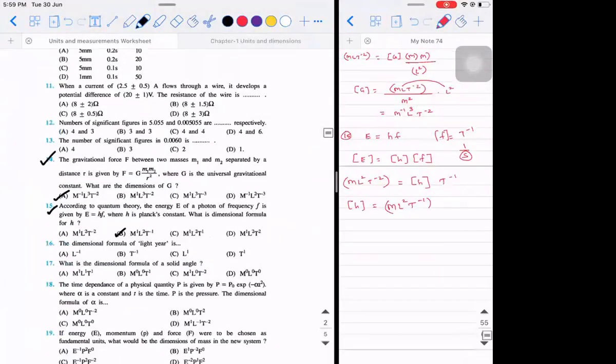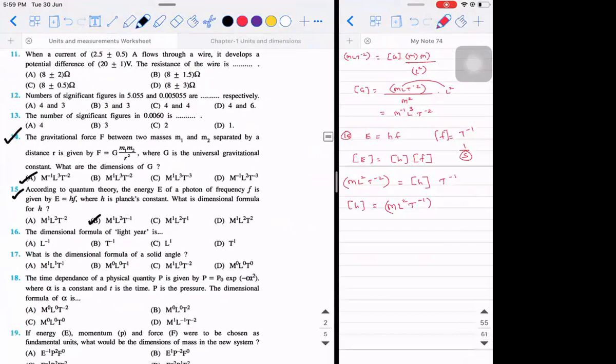Next. The dimensional formula of light year is length. Light year is a distance. So don't worry about it, that we'll see later. What is the dimensional formula of solid angle? What is the unit of solid angle?